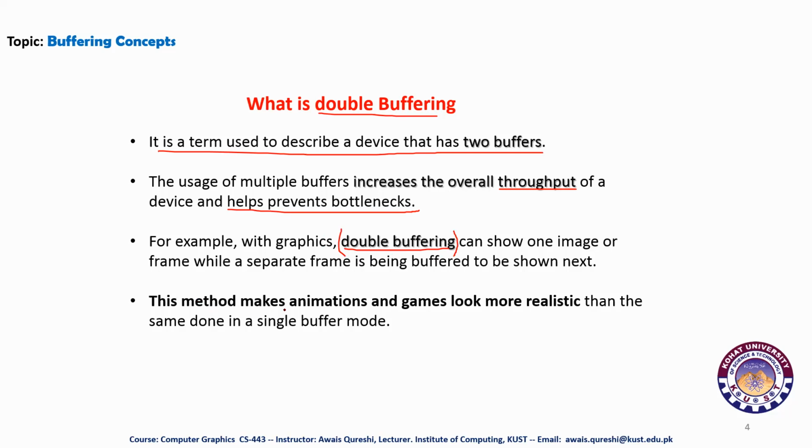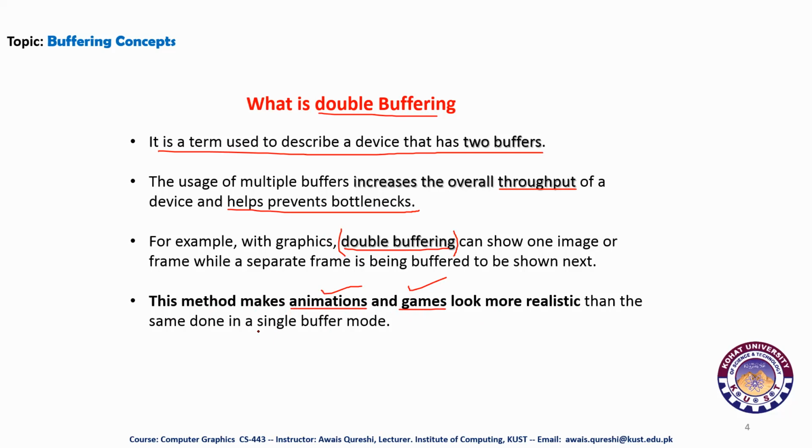This method makes animations and games. As you can judge, double buffering is a method that is used widely in animations and games. We use double buffering in animations and games, and with the help of this method, those games and animations look more realistic than the same done in single buffer mode.